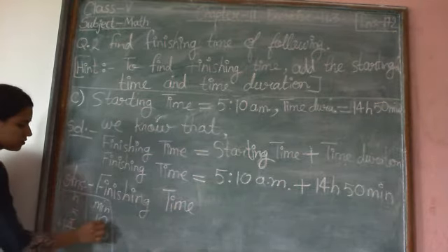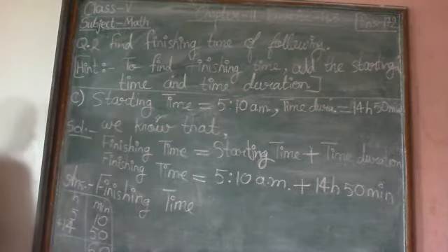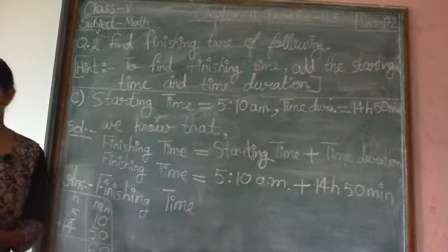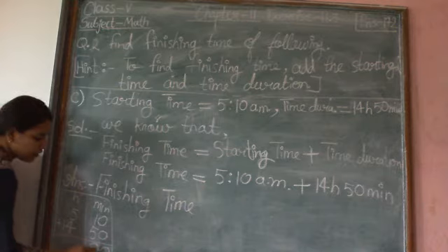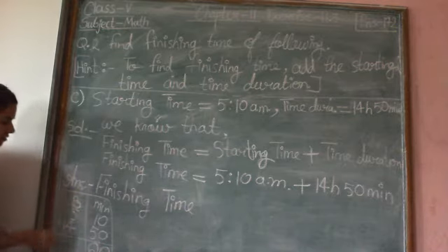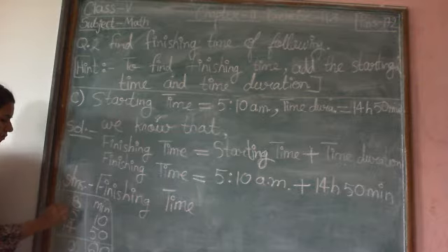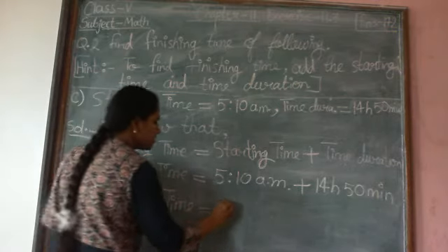Now add both. 0 plus 0 is 0, 1 plus 5 is 6, 60 minutes. 60 minutes means how many hours? 60 minutes means 1 hour. So I am putting 0 here and carrying over to the hours column. 1 plus 5 is 6, 6 plus 4 is 10, so 0 here, 1 carry forward, 1 plus 1 is 2, 20.